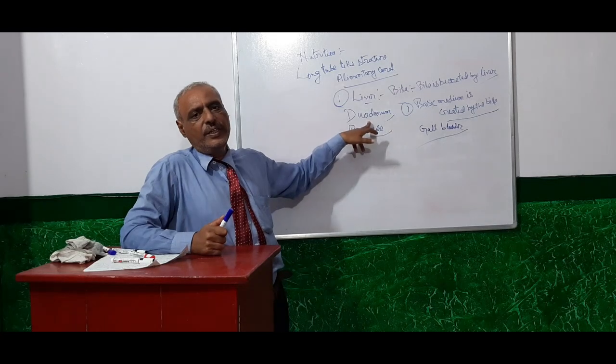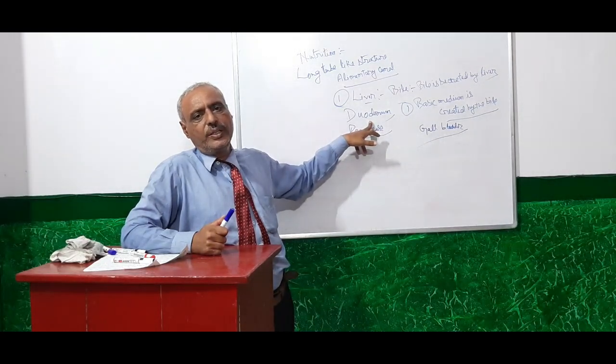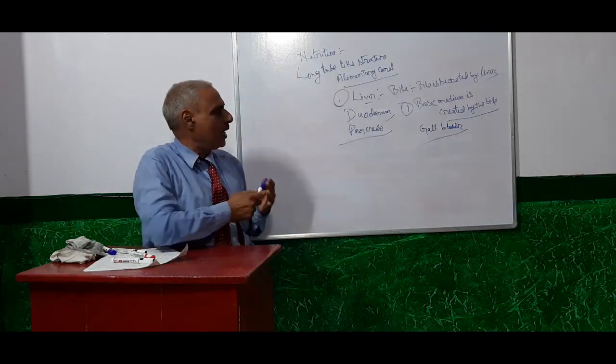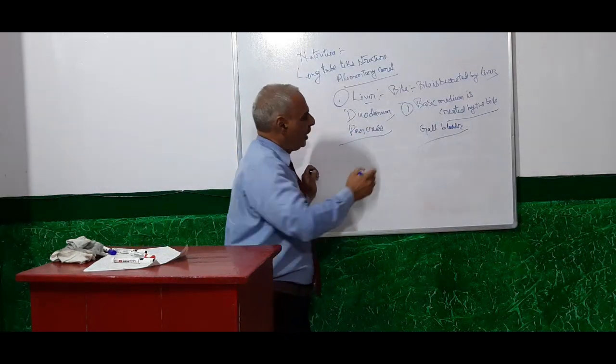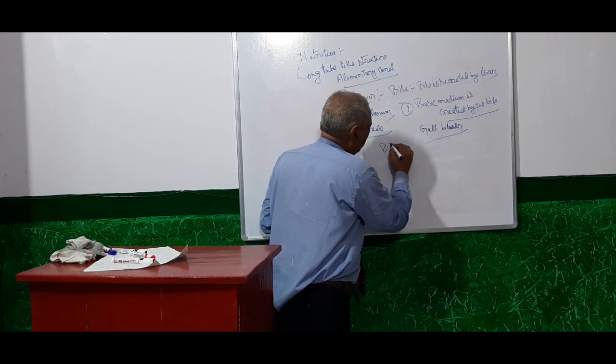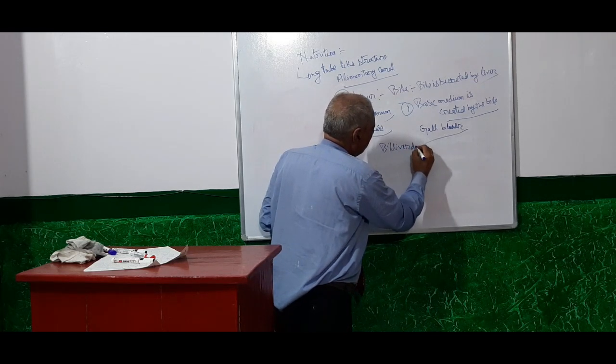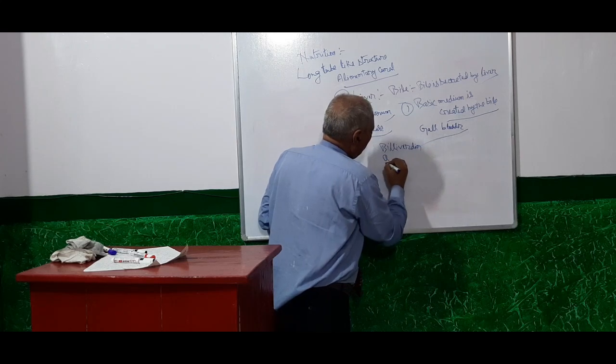duodenum, and in the duodenum a basic medium is already created. Two types of pigments are named biliverdin and bilirubin.